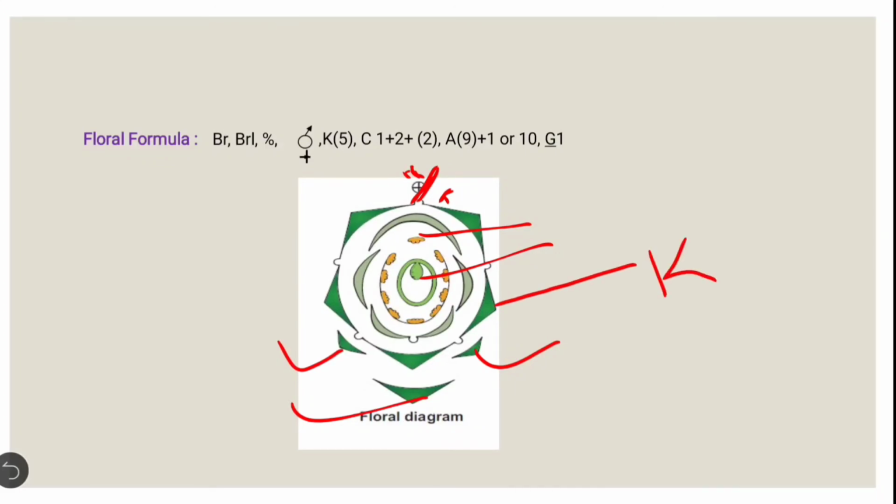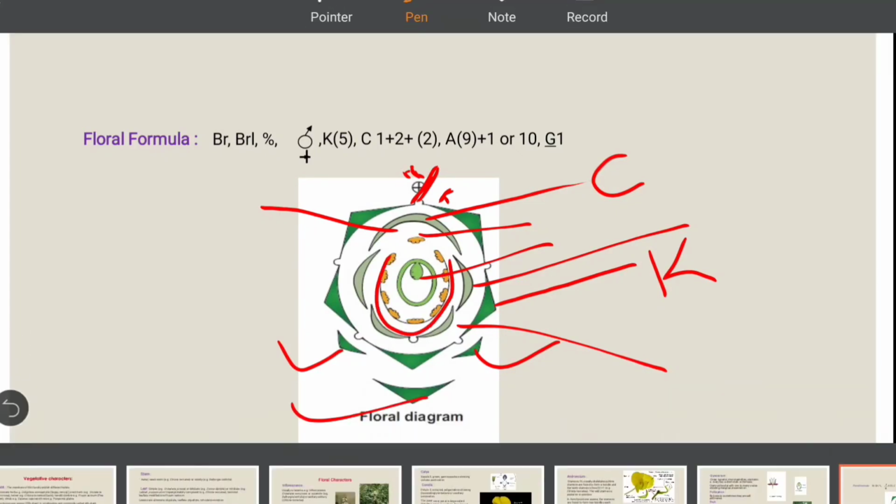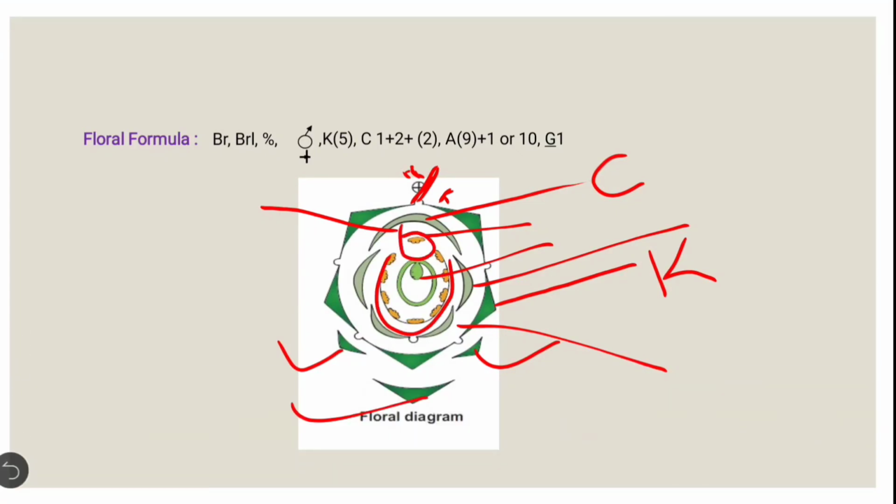They are fused together. Then the corolla has vexillary estivation. The arrangement is that two are standard petals, two are wing petals, and one is the keel petal. Then the androecium is 9 plus 1. So the 9 are fused together and the 1 is free. The ovary is unilocular, meaning it is single, with marginal placentation.